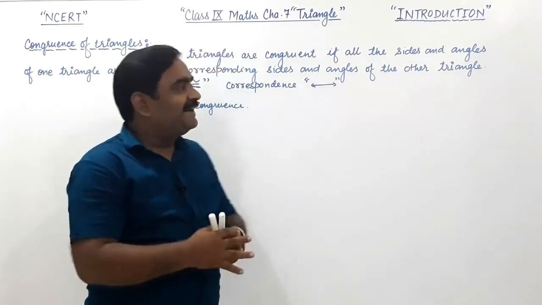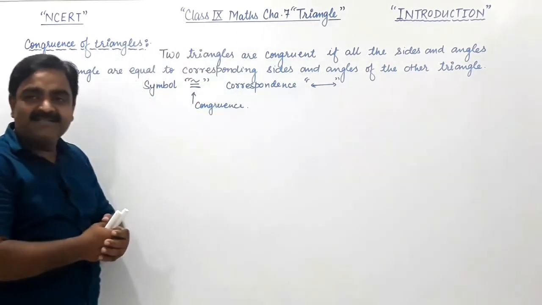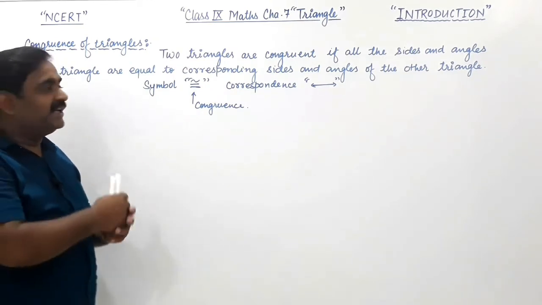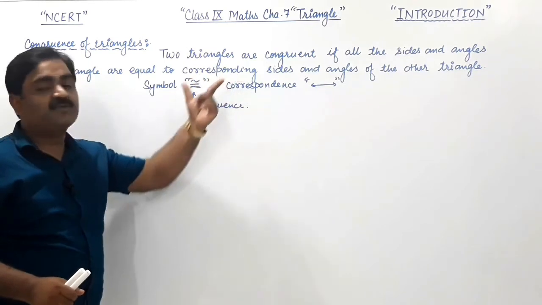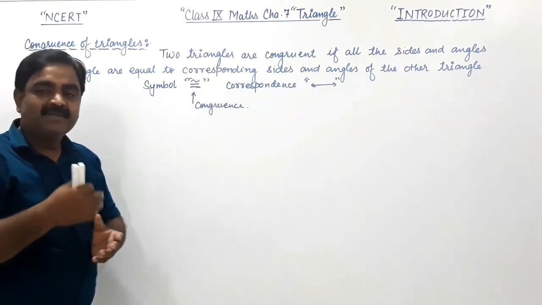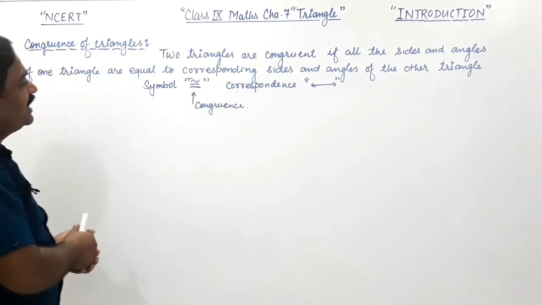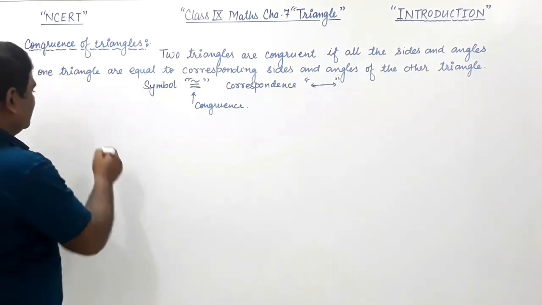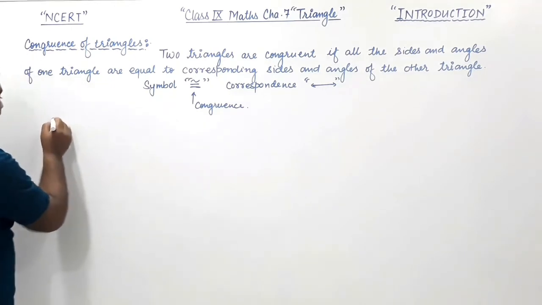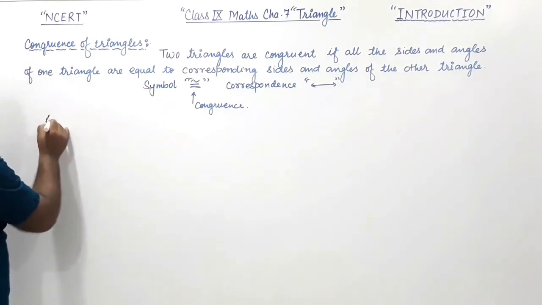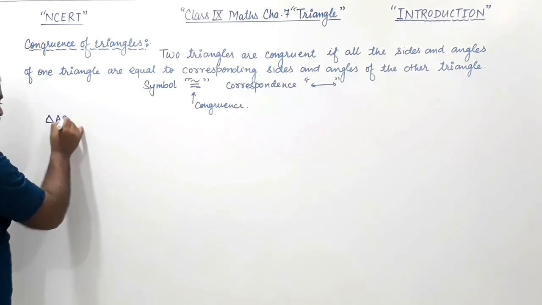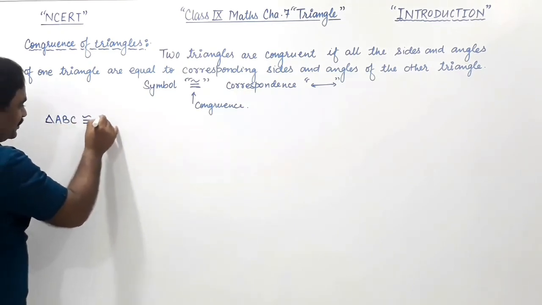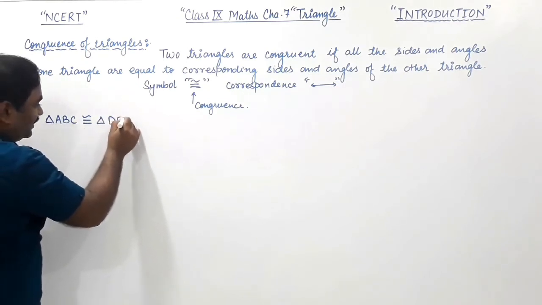So to understand this congruence of triangles, let us say two congruent triangles are given, so we can understand the word correspondence easily. Say triangle ABC and triangle DEF, these two triangles are congruent. Triangle ABC is congruent to triangle DEF.